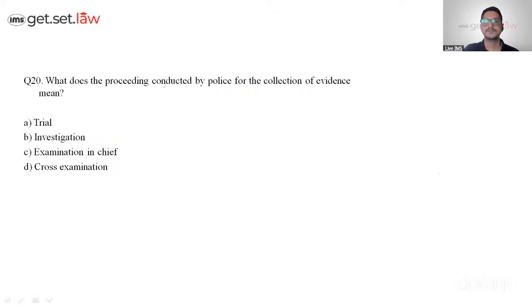20. What does the proceeding conducted by police for collection of evidence mean? Now, is it clear? Okay. Trial happens in court. What the police do is investigation. After the order of the court, they do inquiry. Examination-in-chief is not it. Cross examination happens in the court. So it's the investigation which is done by the police official. So the answer has to be B. Got it all? Okay.